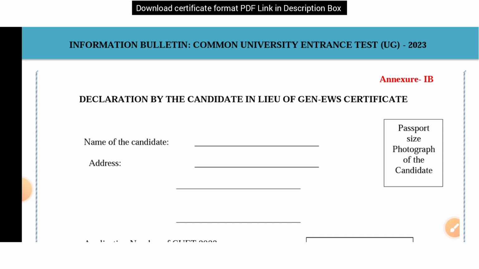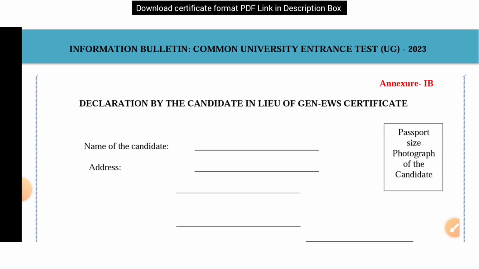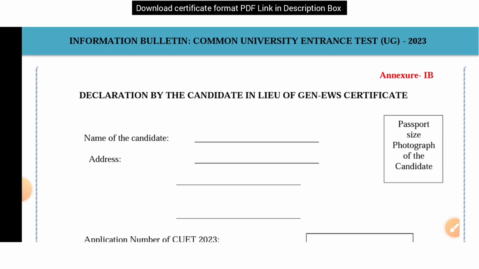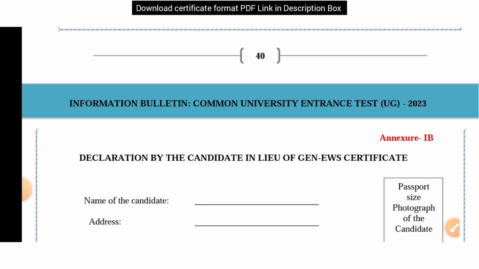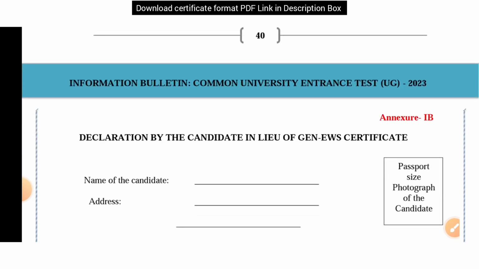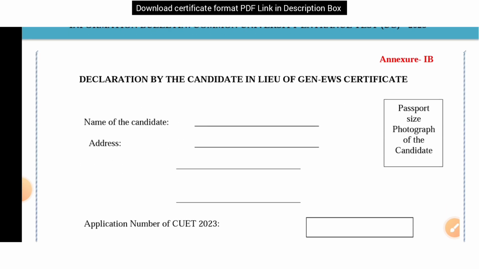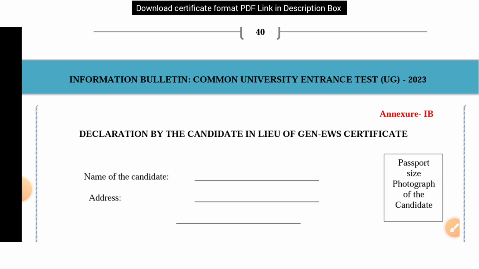So that is the process. You can fill the form by EWS category, so that by that way only you can get the 10% reservation. How you have to fill all these things, I had made a separate video about it, so you can also get that video link in the description box of this video.